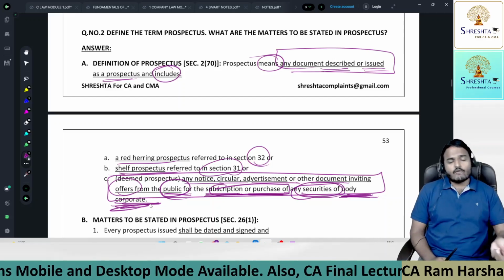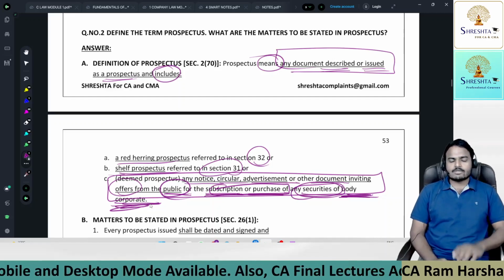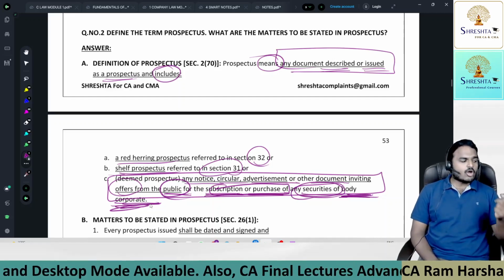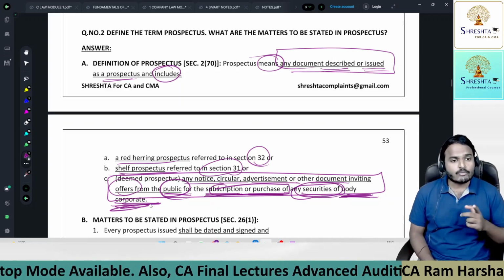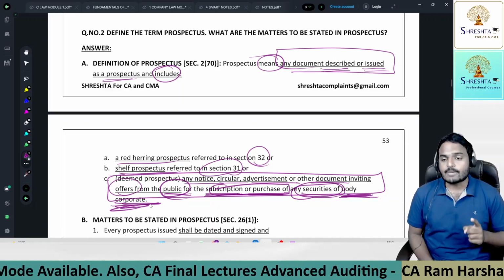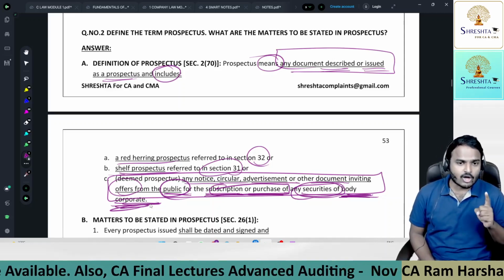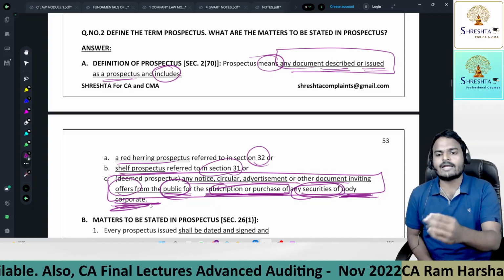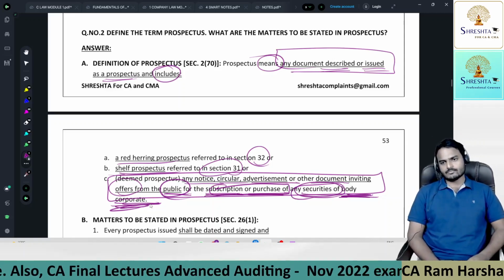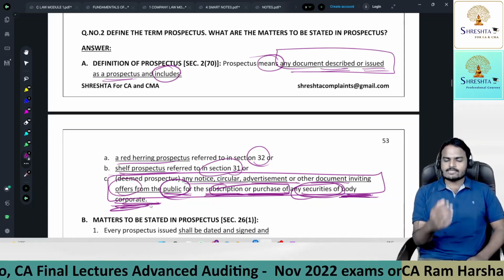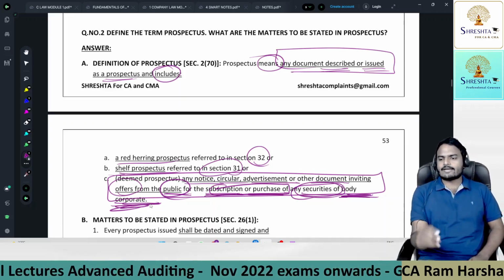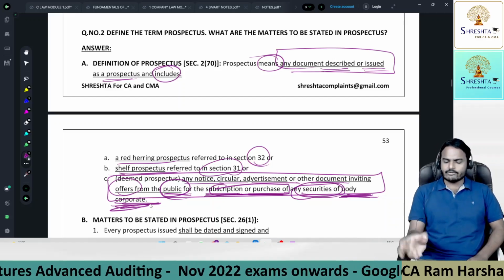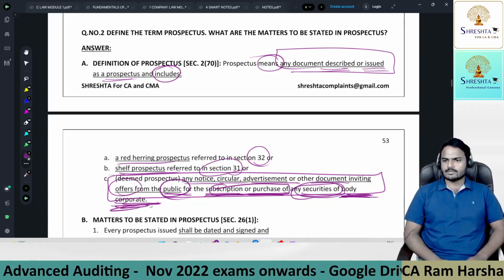If it is inviting offers from public for subscription or purchase of securities of a body corporate, now we call that document a prospectus. And chapter number 3, prospectus and allotment of securities provisions shall apply to the document. Once we define prospectus, now we will apply provisions of chapter 3. If any provision is violated, there is a penalty, and we treat that allotment as irregular allotment.